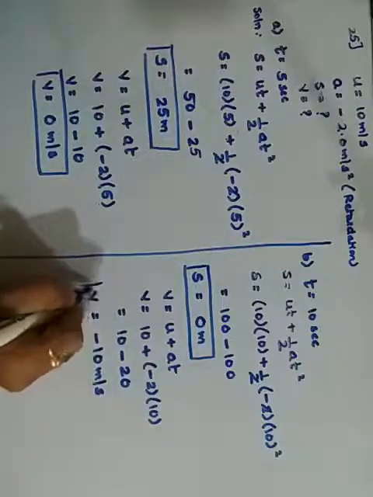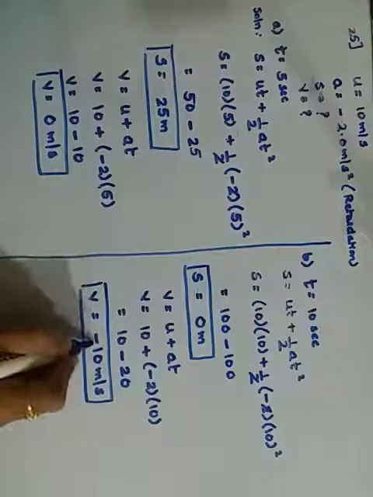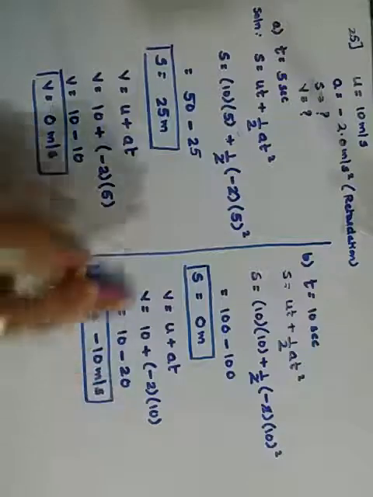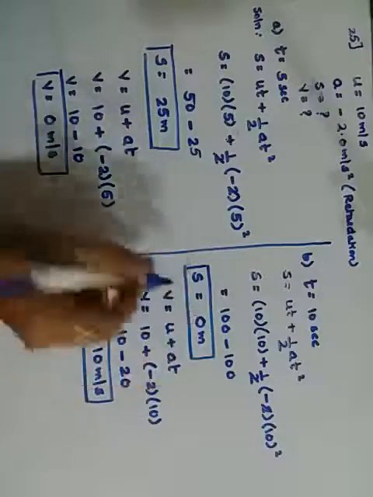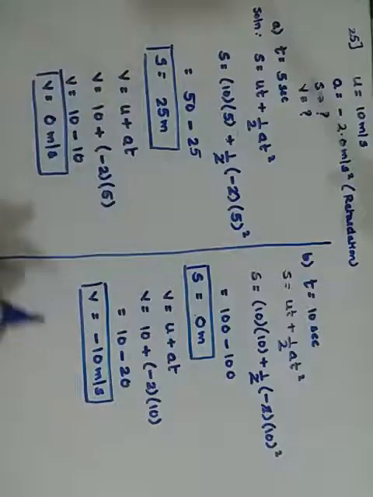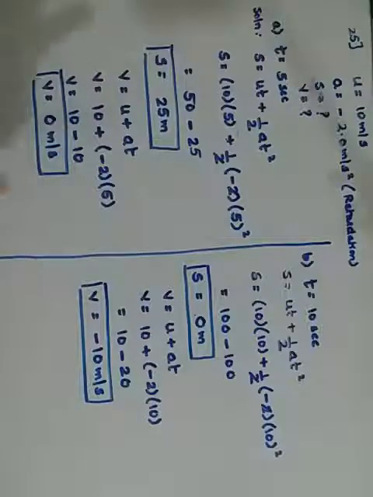Velocity is negative, which means it is not moving towards the positive side, it has returned back. That means the distance covered is 0 meters. So two cases of data were provided. Only there was a printing mistake in the 25th question. Instead of acceleration, there you write retardation.